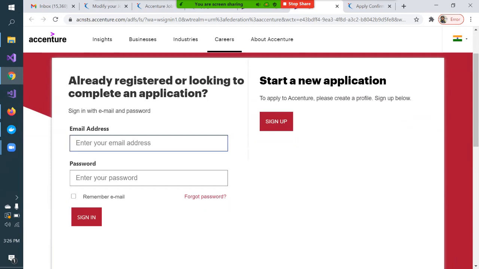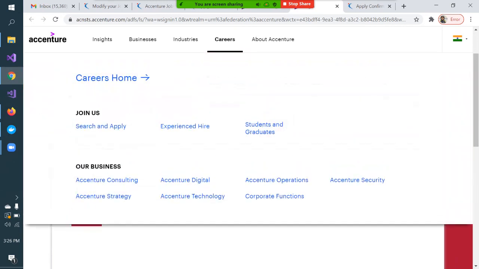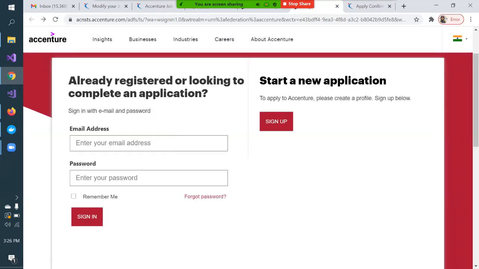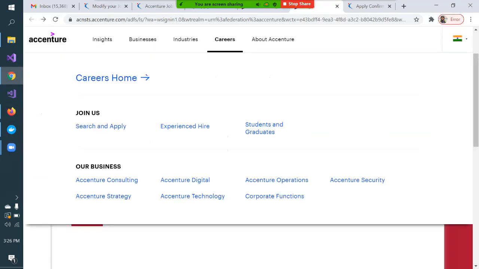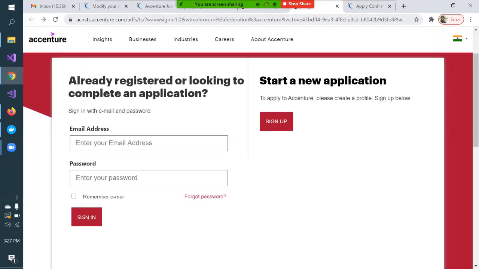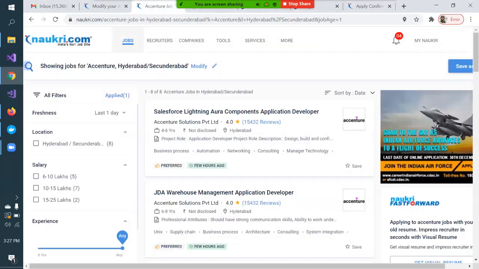Every company has a website, and they have a section called Careers, and you can always go and search and apply for any existing opening. Oh, there is some problem here. Careers, let me go again. Experience hire. It looks like something is not working on the Accenture website right now. But here I wanted to tell you that this is how you should search for a job and go and apply for a specific company.